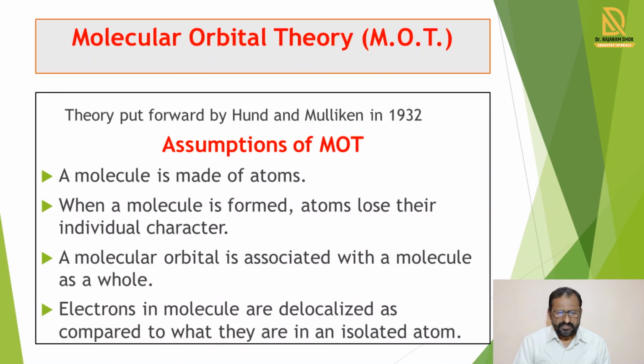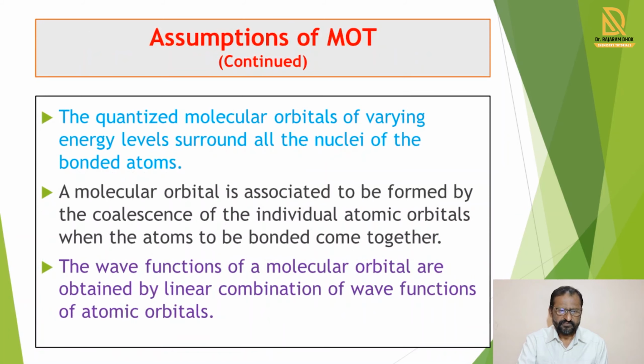Then the next assumption, that is the electrons in a molecule are delocalized as compared to what they are in the isolated atoms. The next assumption of this theory is that these quantized molecular orbitals of varying energy levels surround all the nuclei of the bonded atoms.